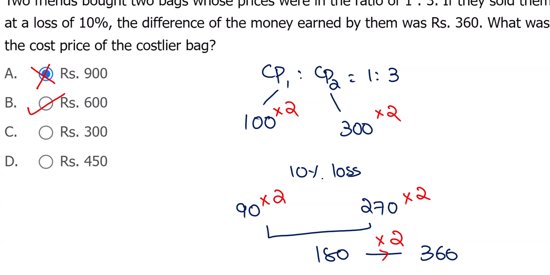See, I am not using any formulas. I am always going with number assumption. I assumed 100, and automatically the other one is 300. My assumption was wrong because at the end I got a difference of 180, but the question gives 360. So I had to correct my assumption. I should not say my thing is always correct. When I'm wrong, I have to correct it. How to correct it? Double. Right. Perfect.